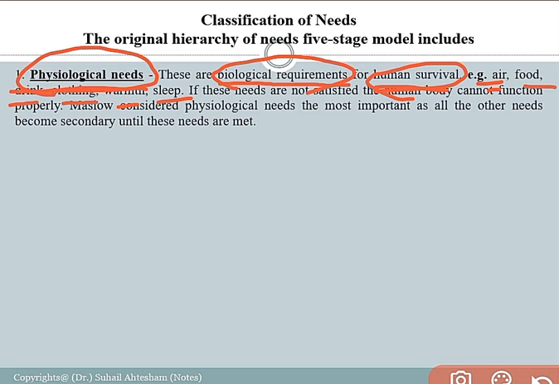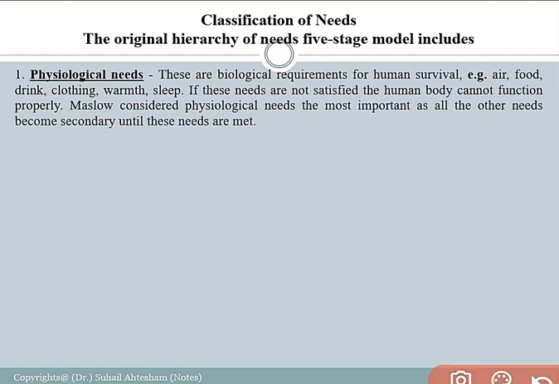If these needs are not satisfied, the human body cannot function properly. So every person must satisfy these needs, the availability of air, food, water, clothing, warmth, and sleep, so that he can think of the other higher needs, for fulfillment of his desires and goals.